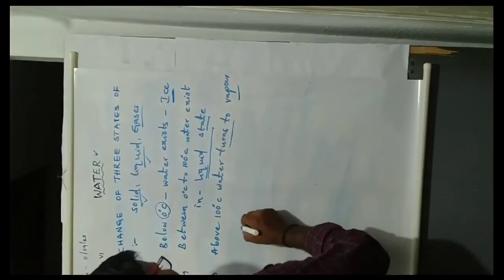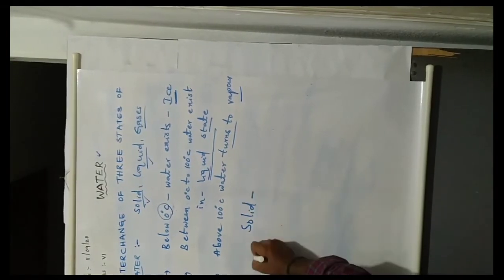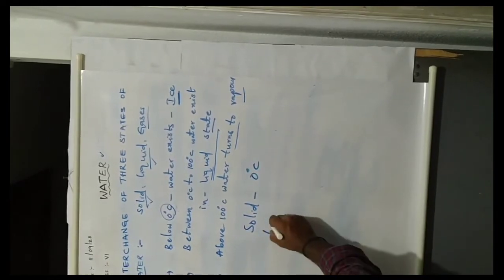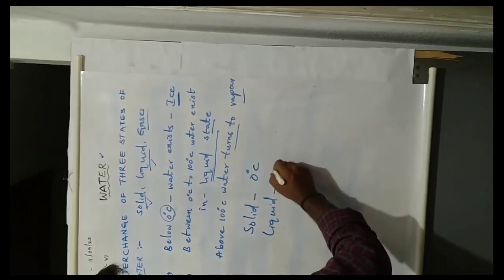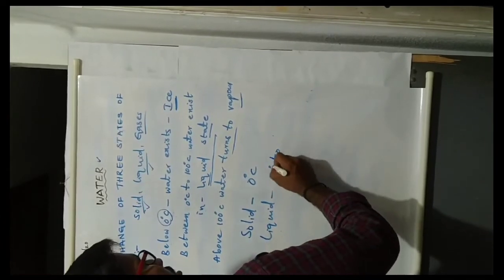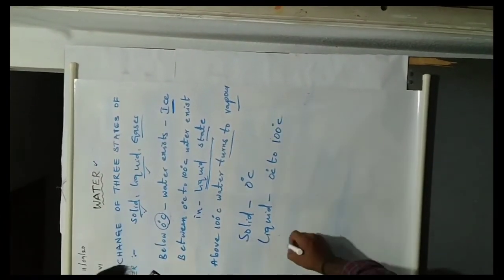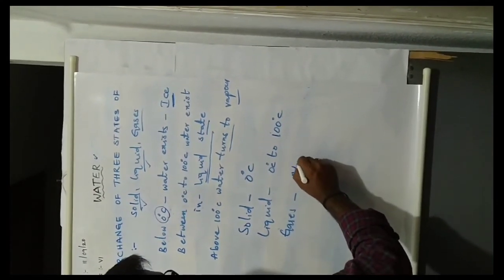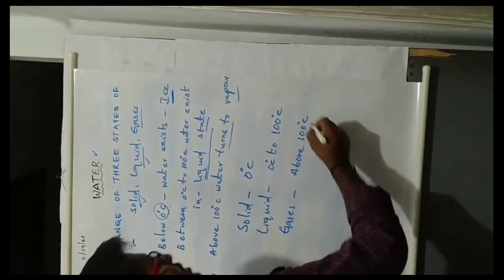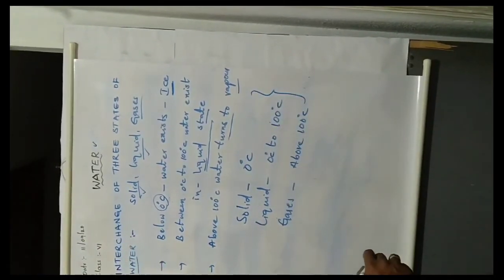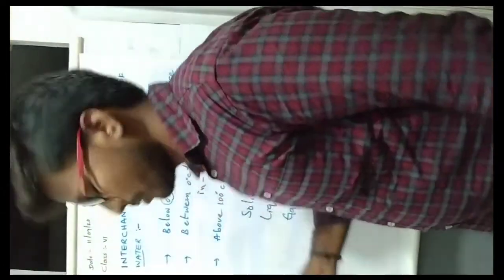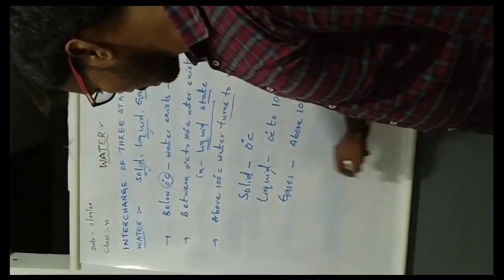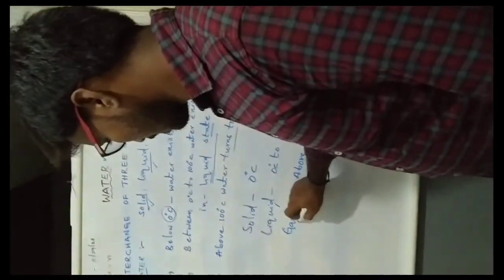So you can observe here the state of water is solid at 0 degree Celsius and below, liquid state from 0 degree Celsius to 100 degree Celsius, and gas above 100 degree Celsius. So these are the temperatures depending on the water. 0 means solid state, 0 to 100 degrees liquid state, and finally above 100 degree gaseous state.